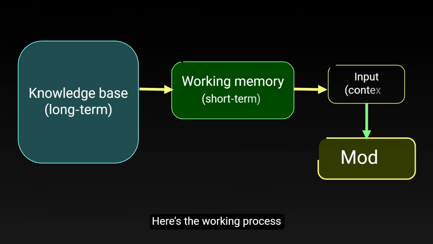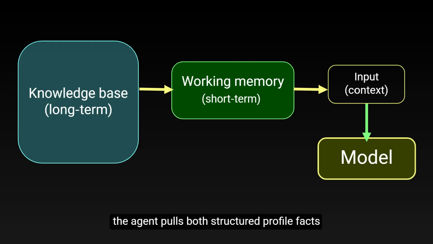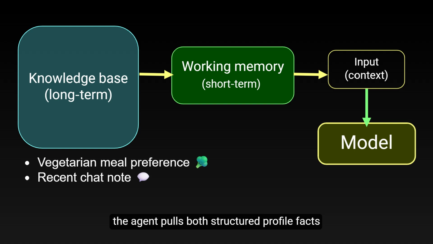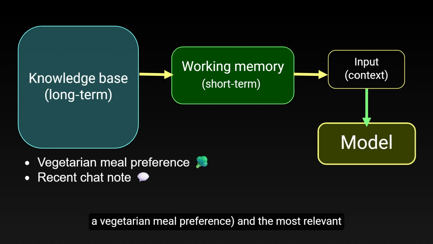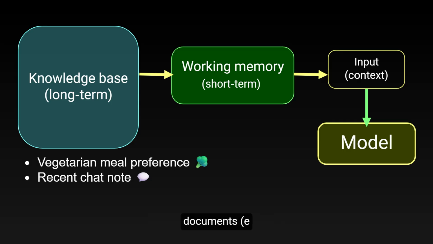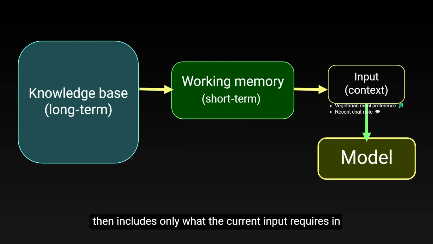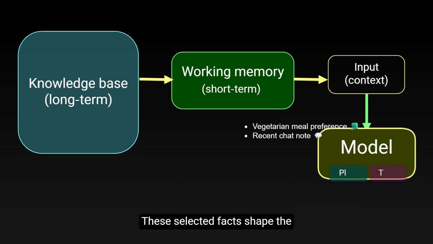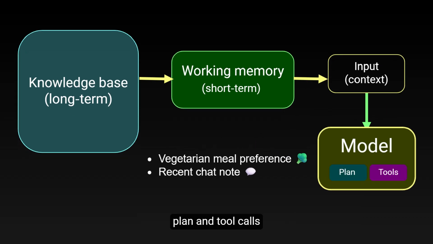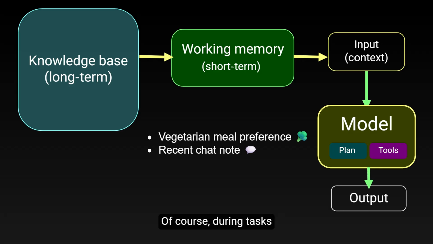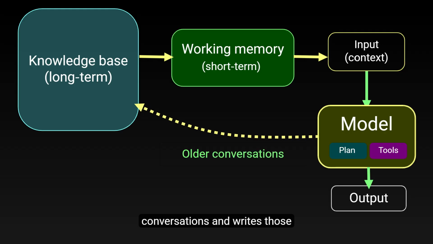Here's the working process. Knowledge base, working memory, input, context. At runtime, the agent pulls both structured profile facts, for example, a vegetarian meal preference, and the most relevant unstructured snippets from documents, for example, a recent chat note. It activates these as working memory, then includes only what the current input requires in the prompt, the context window. These selected facts shape the plan and tool calls, thus output better answers. Of course, during tasks, the agent also summarizes older conversations and writes those condensed insights into the knowledge base for future retrieval.